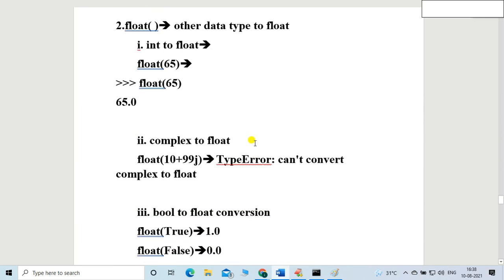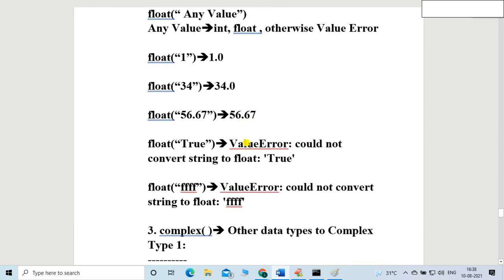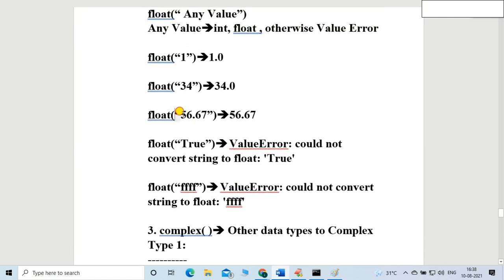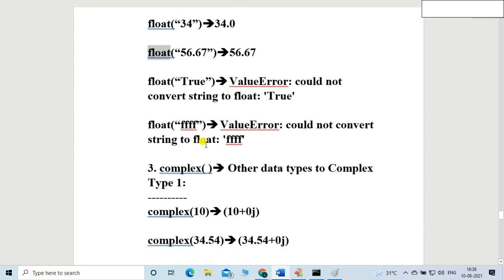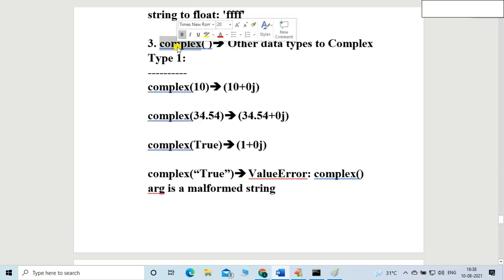The same thing was applicable for float also, but here we are able to convert the inside float part. You can see 56.67, it is a string type, friends, but we are able to convert it. The answer is 56.67, a float type. So only this case is exceptional here, friends. Other things are not possible. Then we just covered the complex.